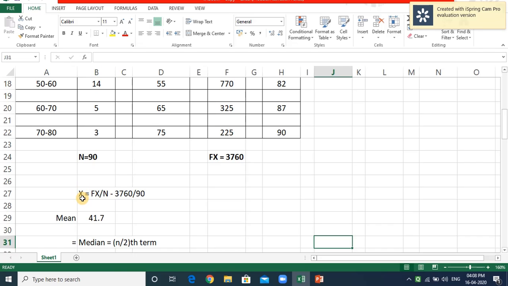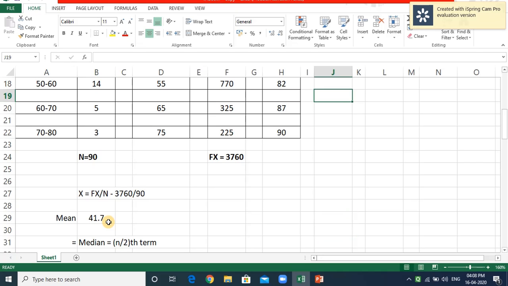Now the formula: x bar, which is the mean, is equal to sigma fx divided by n. Sigma fx value is 3760, divided by n, which is 90. So the mean is 41.7, almost 42. This is the answer for the mean. Now let us move to the median.